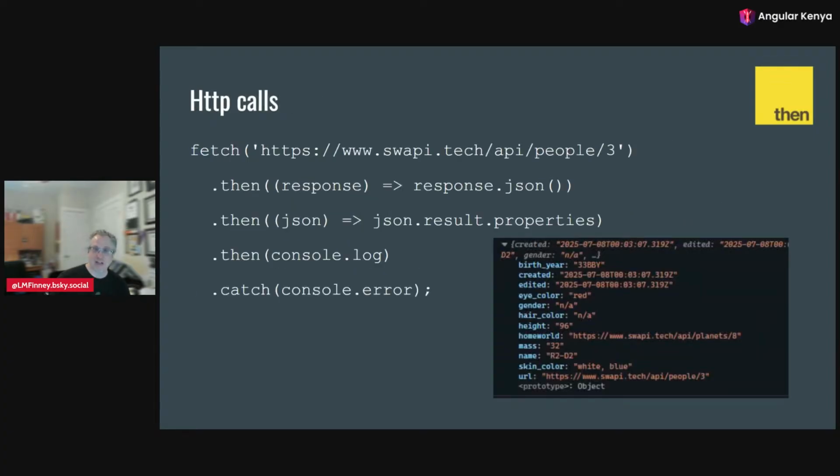A big area where we use promises is HTTP calls. We now have the API for fetch, where fetch allows us to make a call and it returns a promise for us. So in this case, we are going to make a fetch call to this URL. It's on the Star Wars API call. And when it's done, then we will get our response. And we can do whatever we want to with that response.